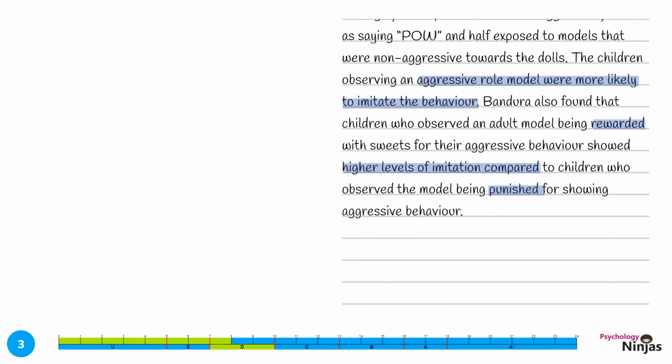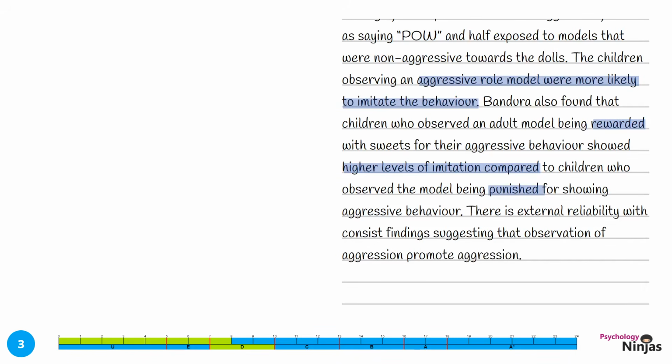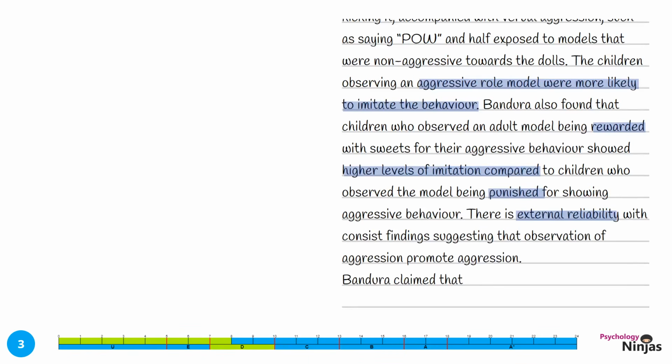We're going to complete our evaluation with a mini judgment. There is external reliability with consistent findings suggesting that observation of aggression promotes aggression. We've shown our use of psychological knowledge here by suggesting that consistent findings are supporting the fact that social learning theory explains aggression. Let's return to our explanation.